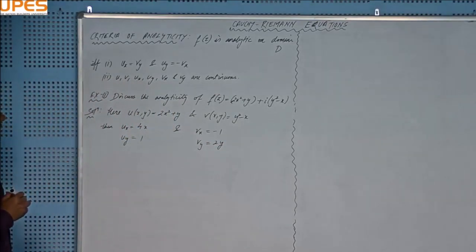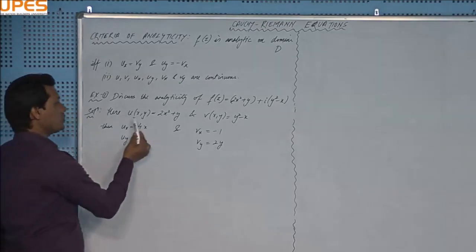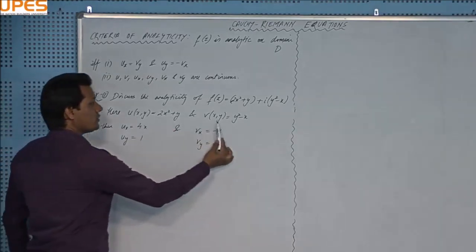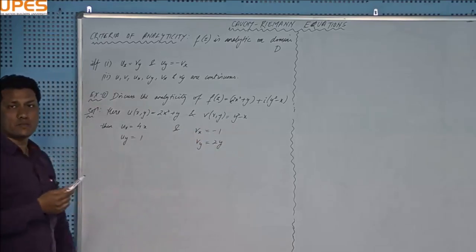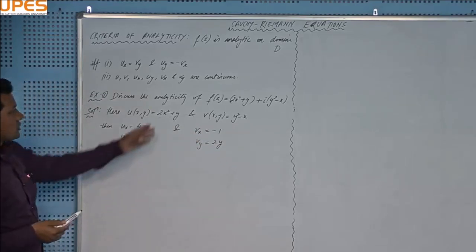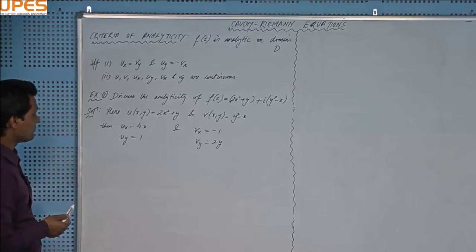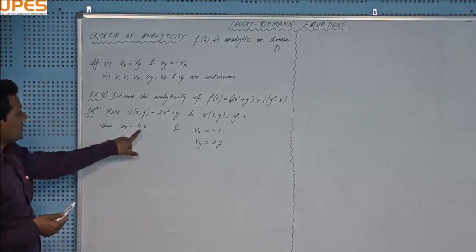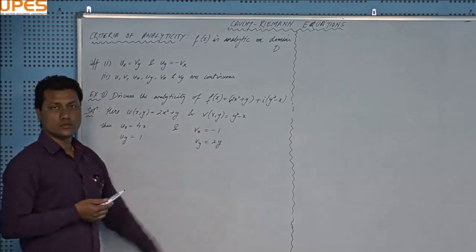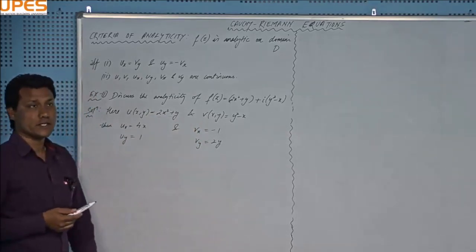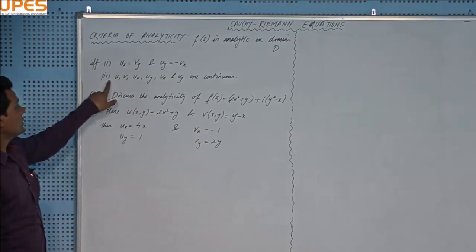Fine. You can see that u, 2x squared plus y, and v, y squared minus x, both are continuous functions on the whole complex plane, as they are not in fractional form. And their partial derivatives 4x, 2y, 1 and minus 1 are also continuous on the whole domain D. That means condition number 2 is satisfied.